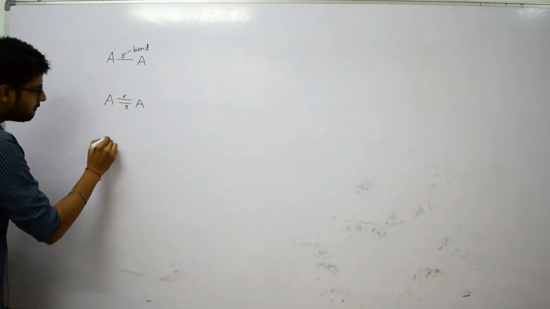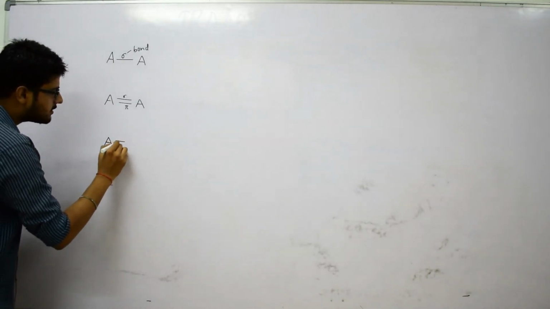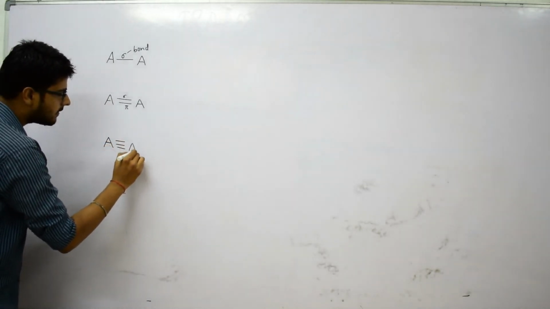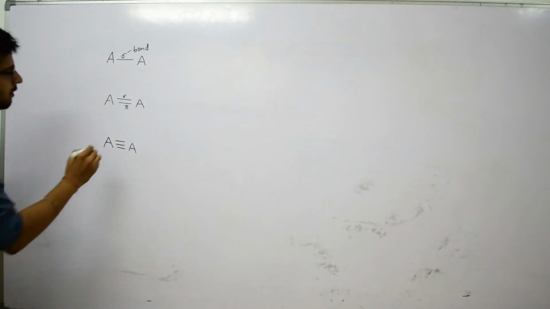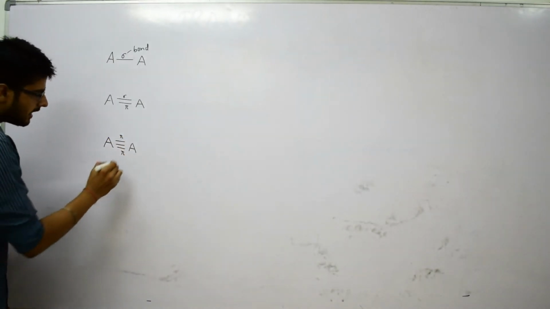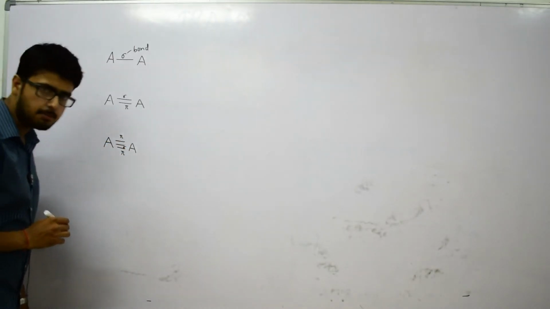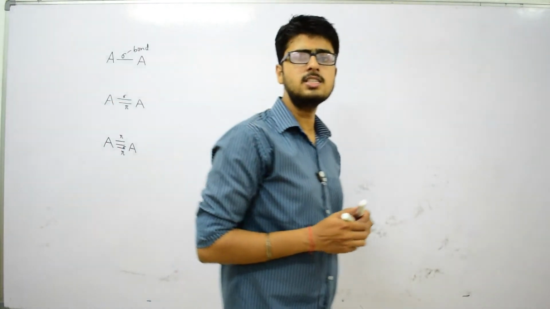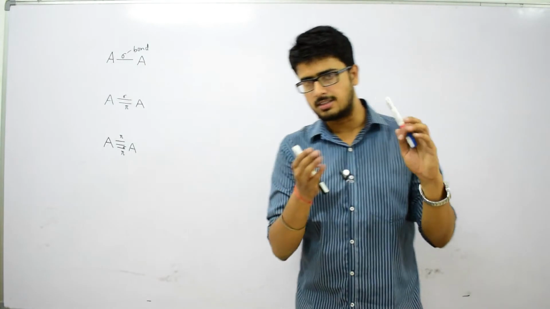And if both atoms have a triple bond in between, then the first and the last are pi and the middle one is always sigma. So, this is the major thing we studied about overlapping.